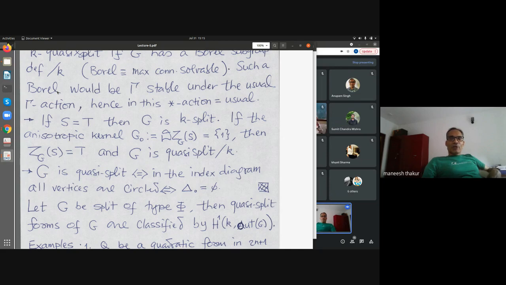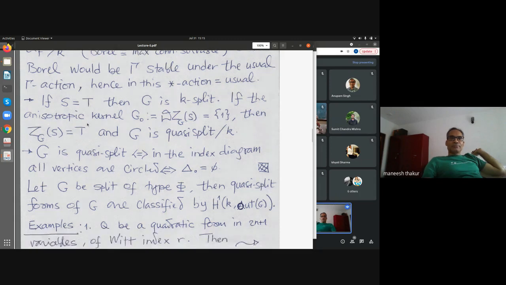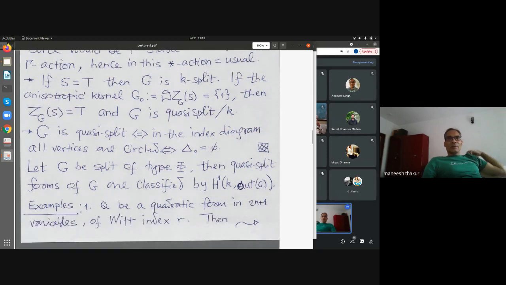And because of that, the star action that I defined will be trivial, because that star action was taking the usual Galois action on the simple system and then pulling it back to the simple system by some Weyl group element. Now that Weyl group element will be trivial. So the star action is actually trivial.